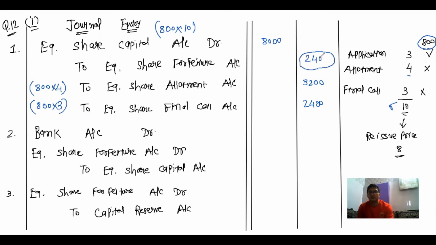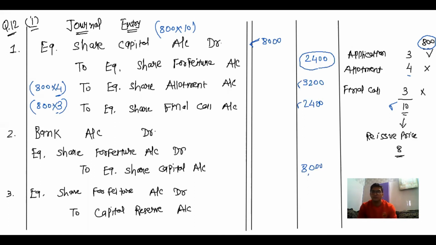2400. Once again, 800 multiplied by 10, 8000 debit, out of which he failed to pay allotment for 4 rupees and final call for 3 rupees. So 800 multiplied by 4 and 800 multiplied by 3, and this is the difference. Now whatever amount is debited in equity share capital account, it is credited in the second journal entry for 8000 rupees,